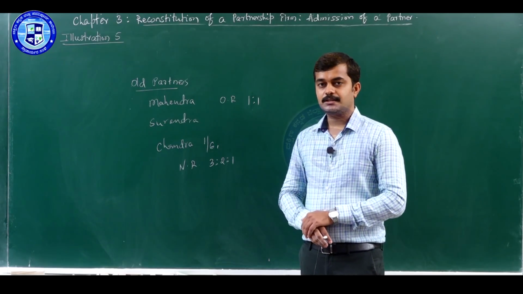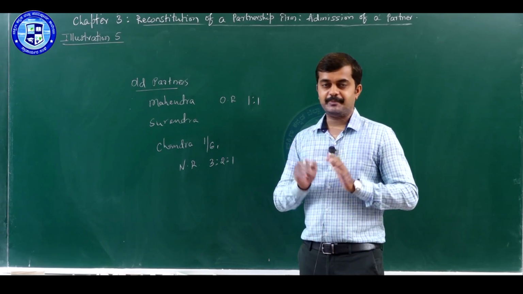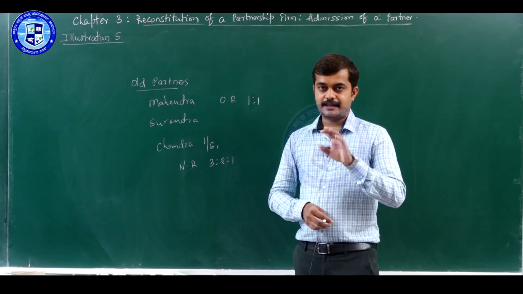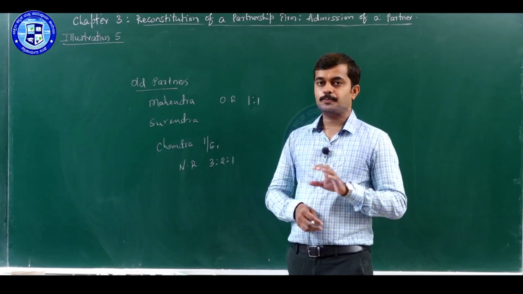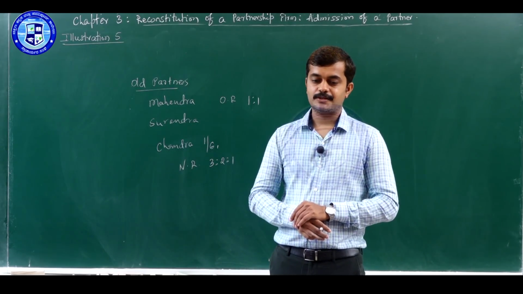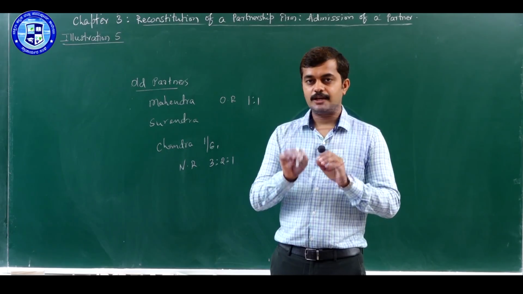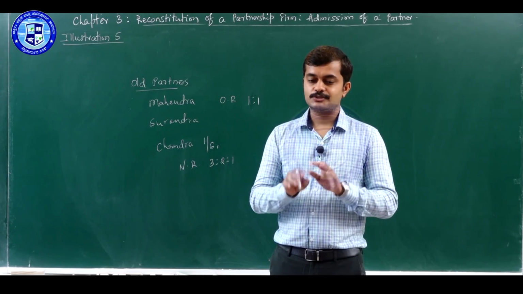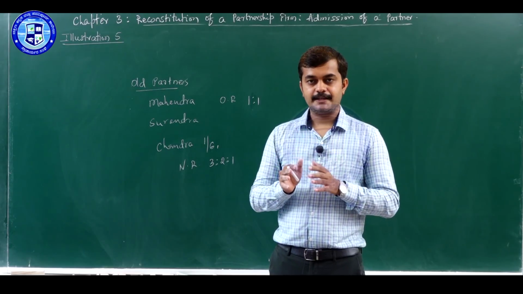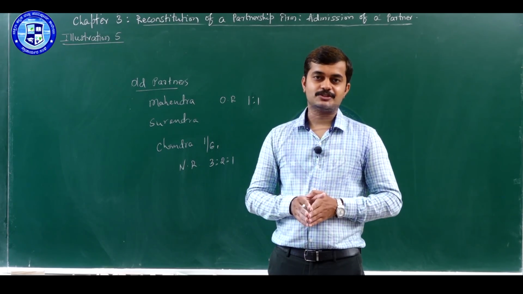So let us recall the treatment of goodwill. This is the case when a new partner doesn't bring his share of goodwill in cash, because in this question only the value of goodwill is given and there is no information on whether the new partner is bringing his share of goodwill in cash or not.